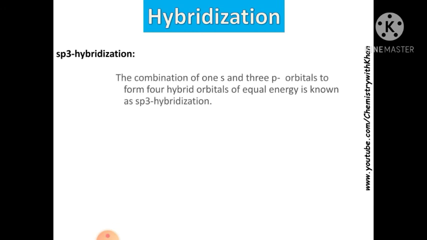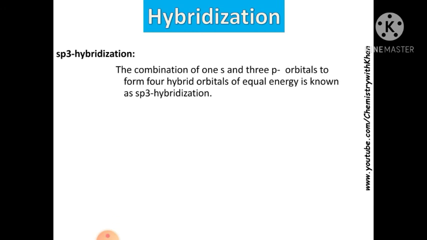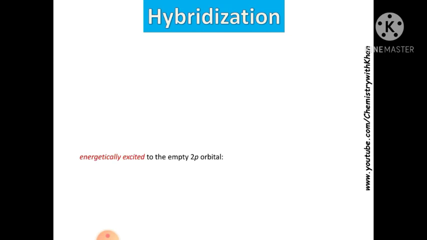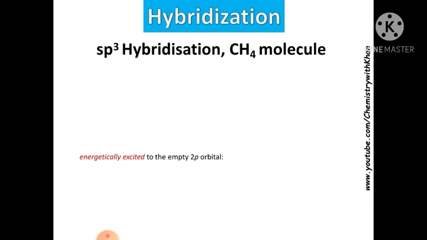sp3 hybridization. The combination of one s and three p orbitals to form 4 hybrid orbitals of equal energy is known as sp3 hybridization. Its example is the methane molecule. sp3 hybridization in the methane molecule.